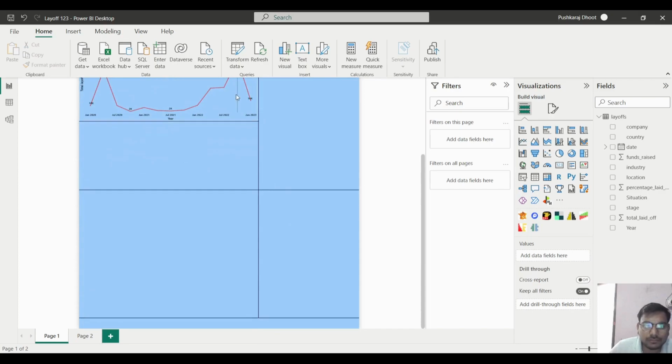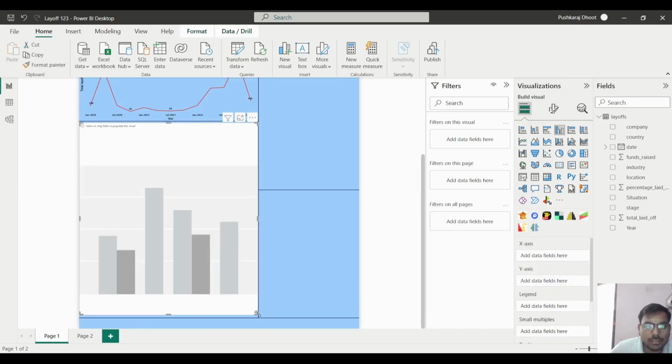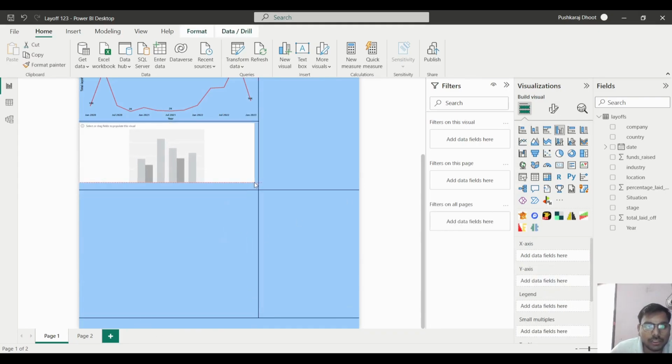After that we will take again one new chart here and we will take the cluster column chart, because now we have to show the relation between the layoff during the pandemic and the layoff after the pandemic.